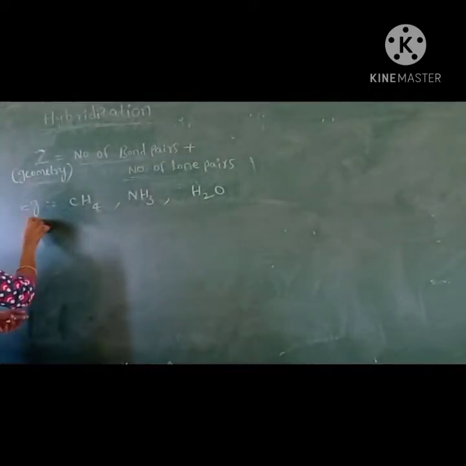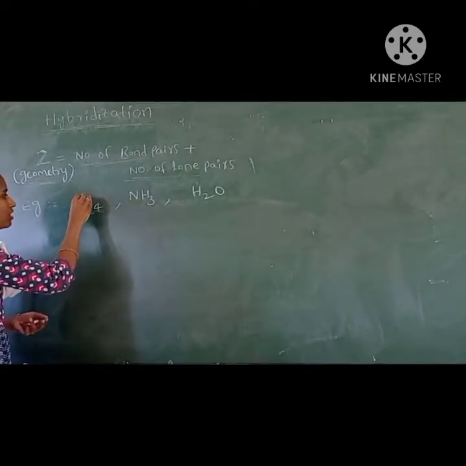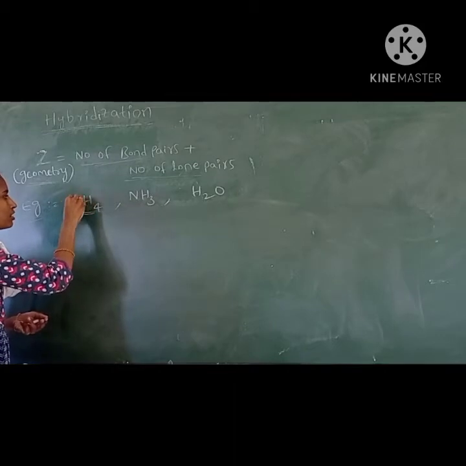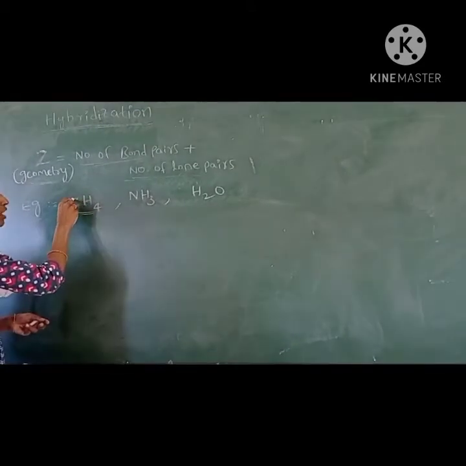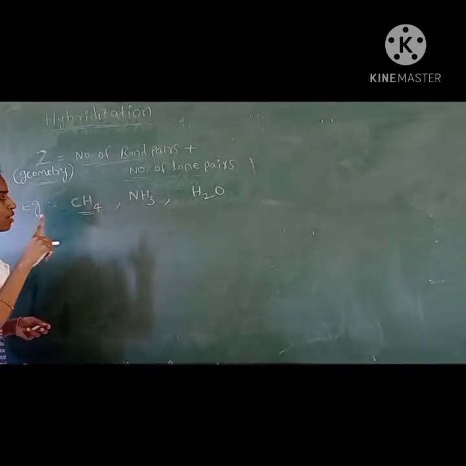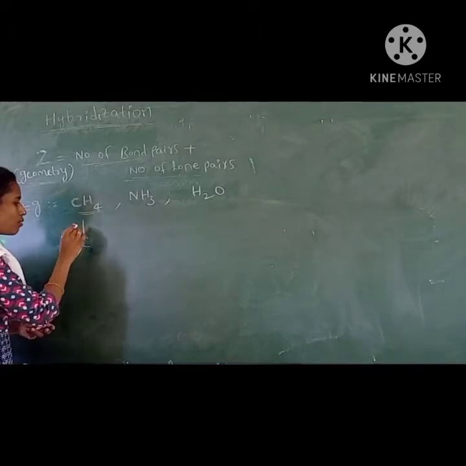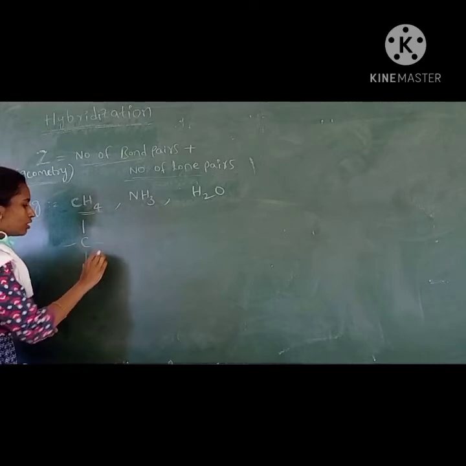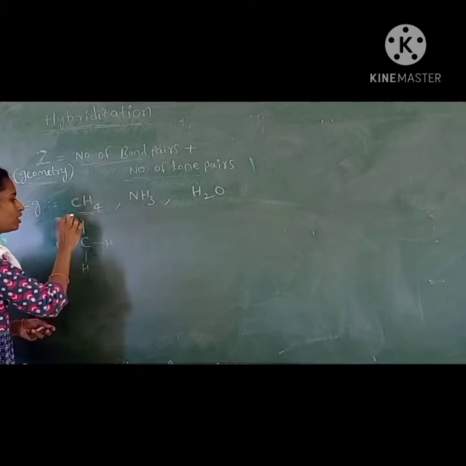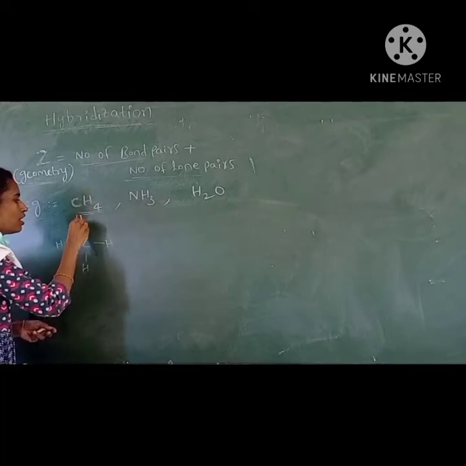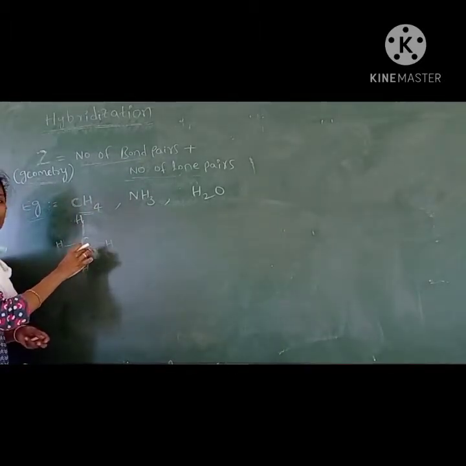Suppose we look at some examples. This is methane. In methane, which is the central atom? The central atom is the one present in the least number. Here only one carbon is there, so carbon is the central atom, and 4 bonds are there. Before predicting the geometry, we know that this molecule contains 4 bonds around the central atom. If we predict the hybridization, then we will confirm the geometry.